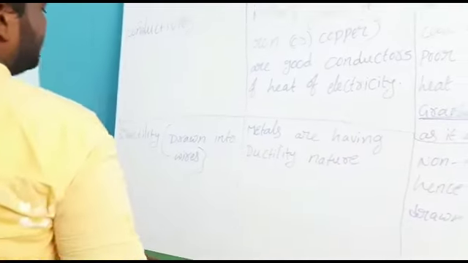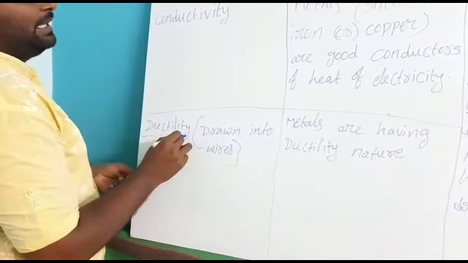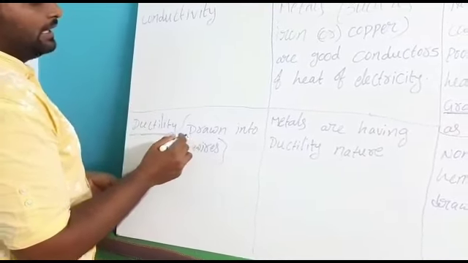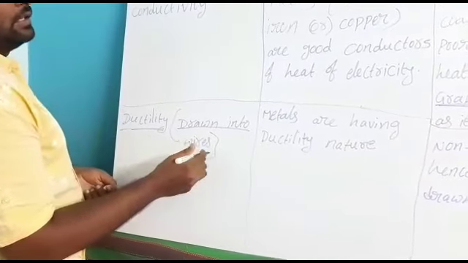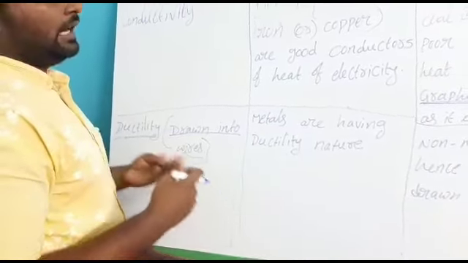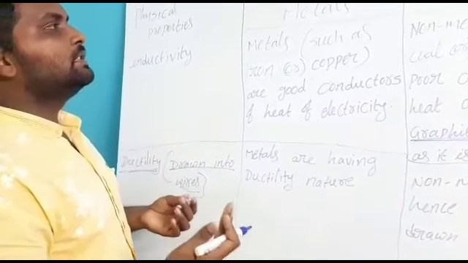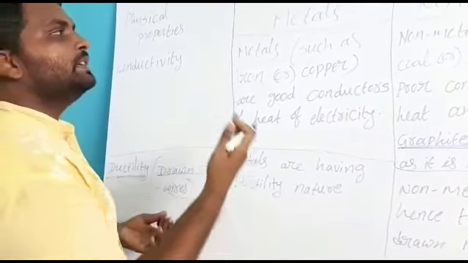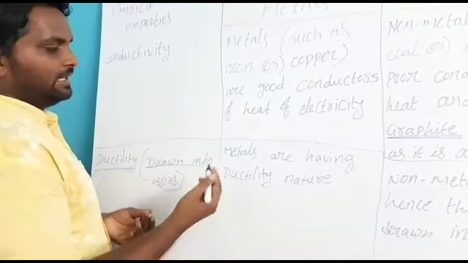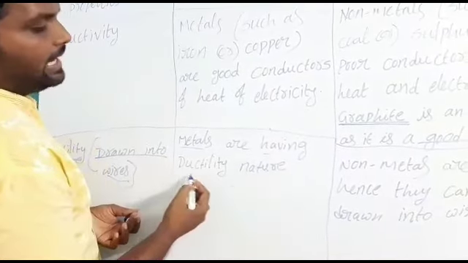And another one, ductility. What is the meaning of ductility? Drawn into wires. Which can be drawn into wires and which cannot, based on that we can also distinguish metals and non-metals. Metals have ductility.